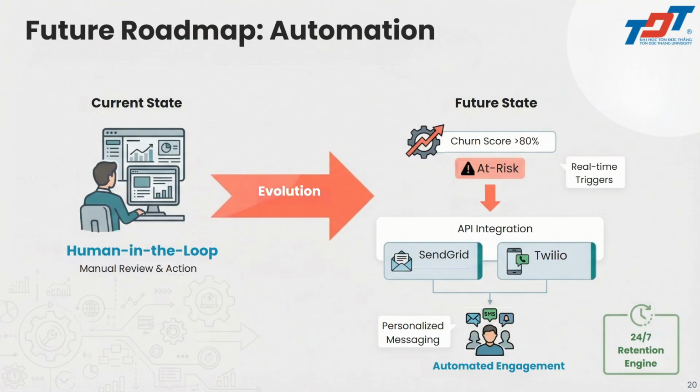Looking ahead, we have identified key areas for future evolution. In the current state, we have the human in the loop with manual review and action of the user as I showed before. And for the evolution, our future state is where we do real-time triggers using API integrations such as SendGrid or Twilio, where they automate engagement with personalized messaging and a 24/7 retention engine.